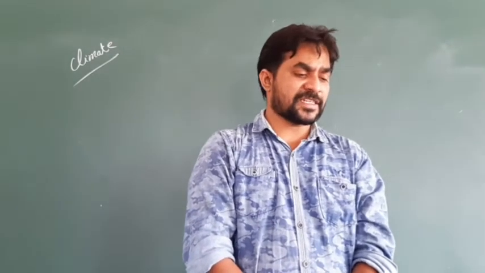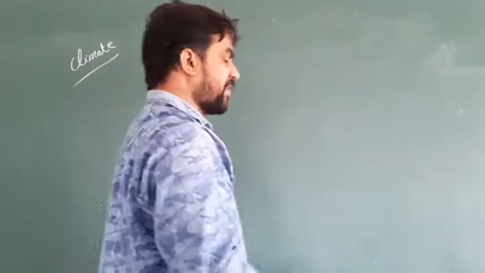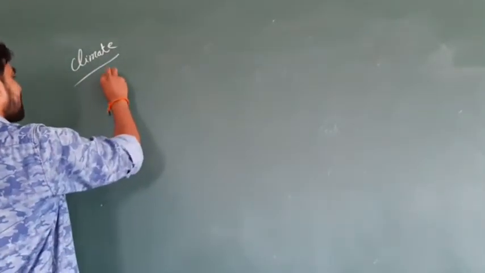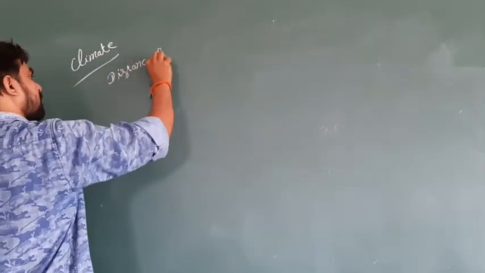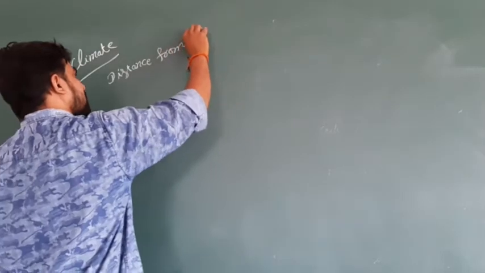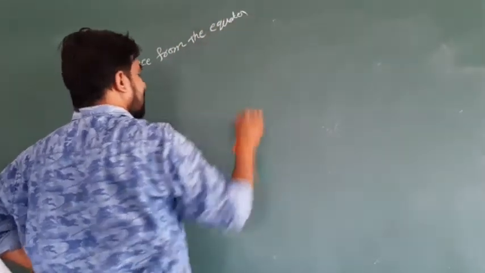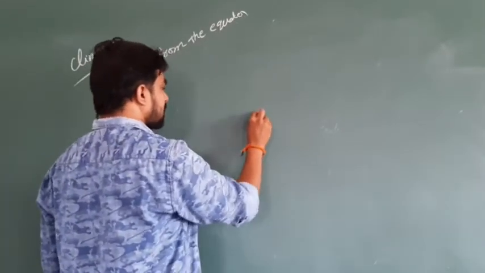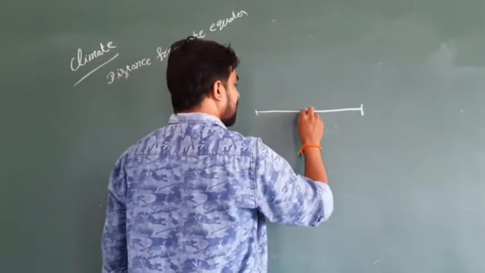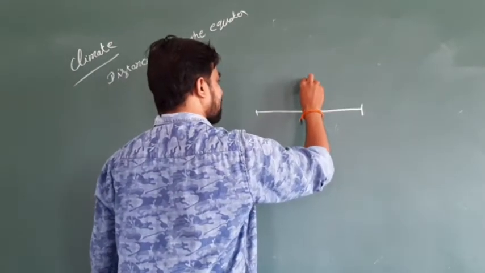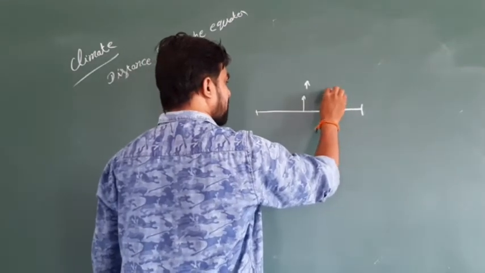So what are the factors influencing the climate in the region of Europe? The first factor is distance from the equator. Take an example. We learned that from the equator, if it goes towards the northern side or the southern side, the temperature is going to decrease.